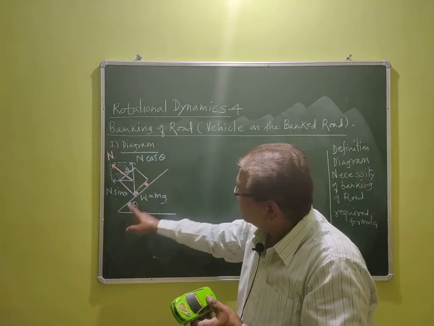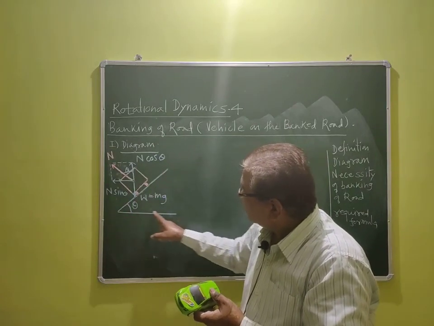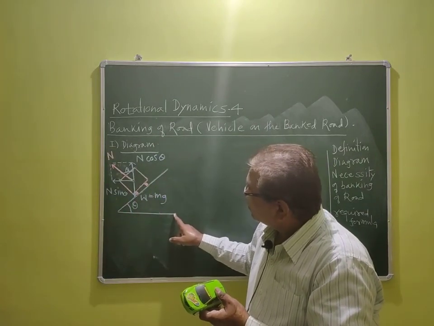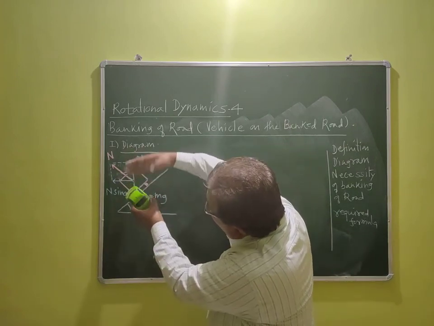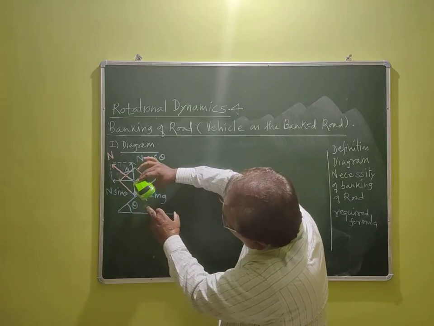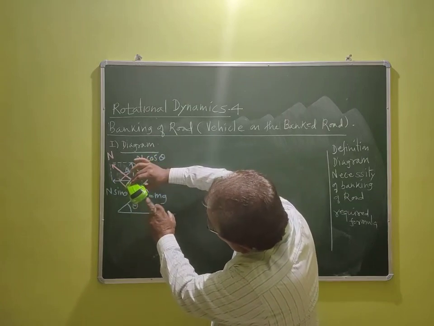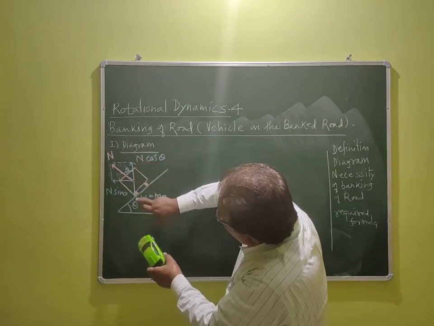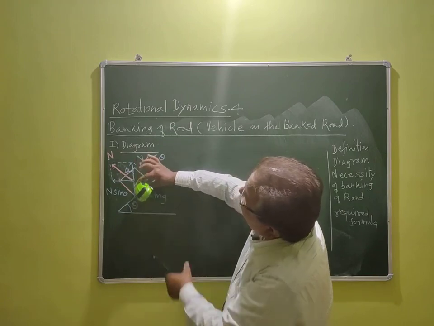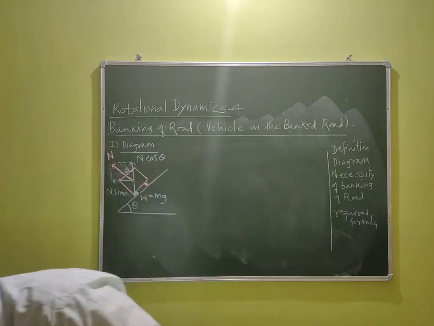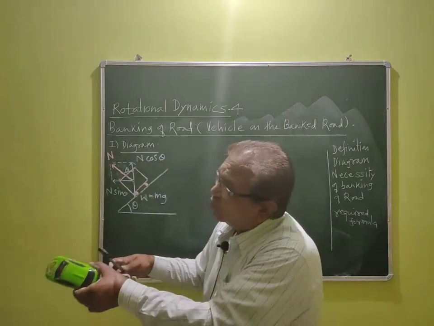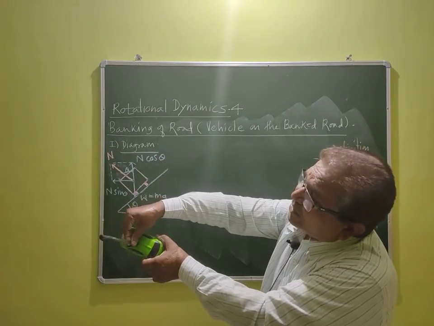So this is the surface of the curved road. This is the surface of the horizontal road. And the car becomes like this. This is the vertical section of the car, so that we are able to see only these two wheels here. So this is the position of the car. The normal reaction is always perpendicular, so though the car becomes like this, the normal reaction is perpendicular.